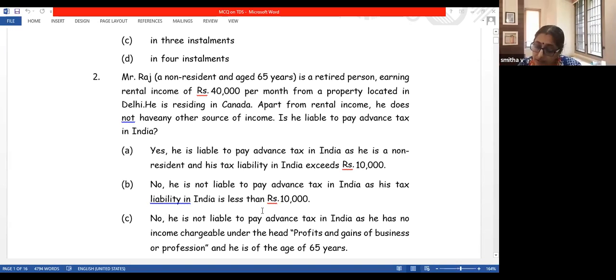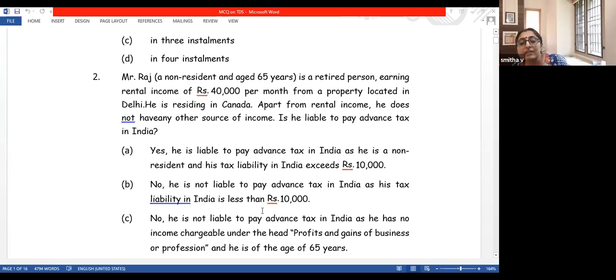4,80,000 is his total rental income. That into 70 by 100, because standard deduction 30%. So his net annual value will be 3,36,000. This is his only income, 3,36,000. And what is tax on 3,36,000? Tax on 3,36,000 is 3,36,000 minus 2,50,000 into 5%. He comes under the first slab, into 5%. That is 4,300. You have to add 4% cess as well.